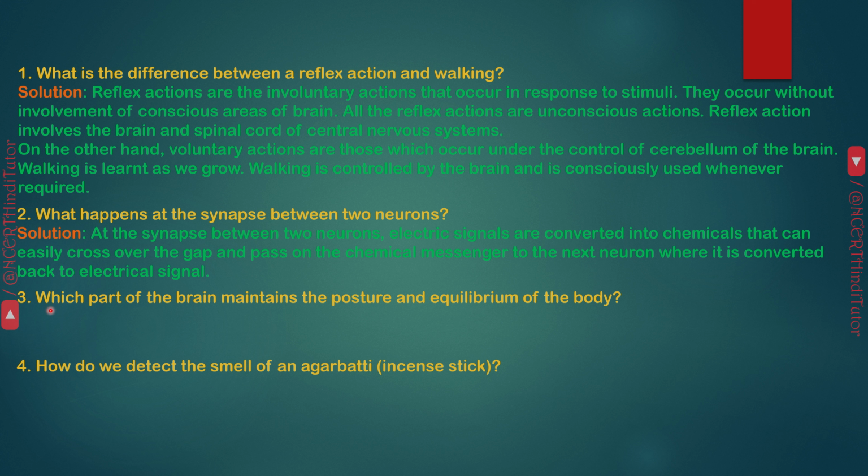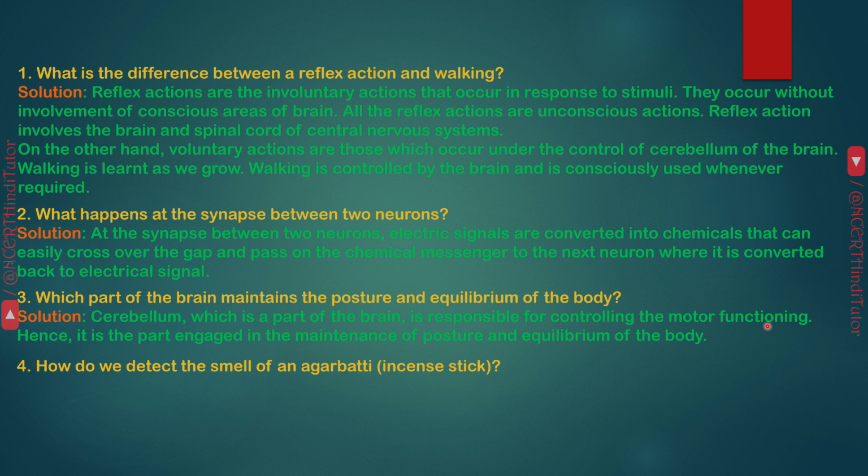Question 3. Which part of the brain maintains the posture and equilibrium of the body? Answer. Cerebellum, which is a part of the brain, is responsible for controlling the motor functioning. Hence, it is the part engaged in the maintenance of posture and equilibrium of the body.